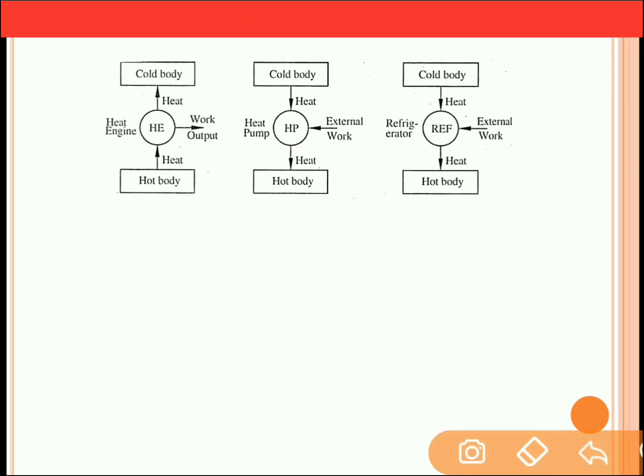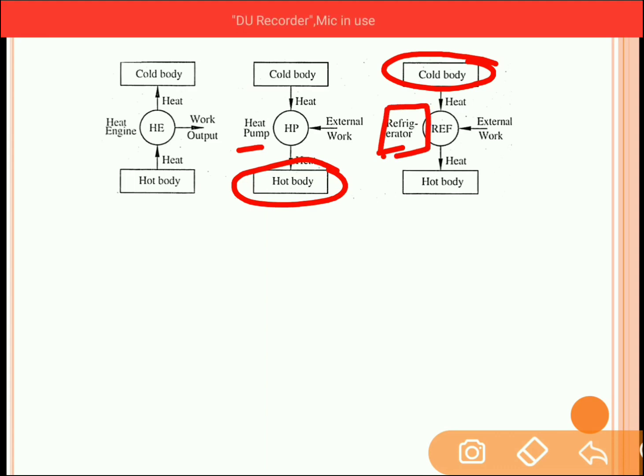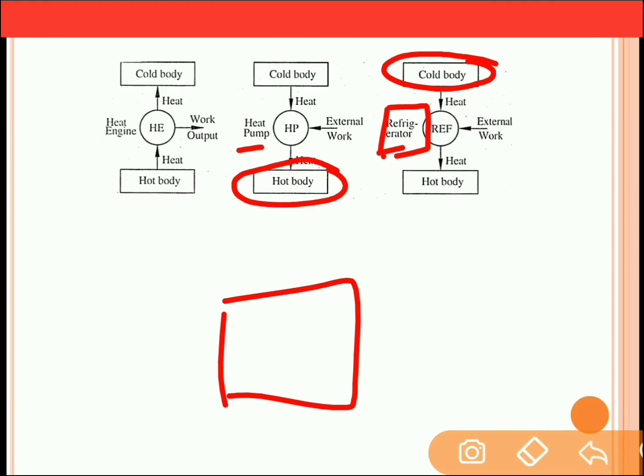Now, there is a slight difference between the objective of heat pump and the refrigerator. The objective of heat pump is to maintain the temperature of the hot body, whereas in case of refrigerator, the main objective is to maintain the temperature of the cold body. As we see, refrigerators are used in summer seasons, because in the summer season you need to cool the space, that is, the space in which the refrigerator or air conditioning is placed.